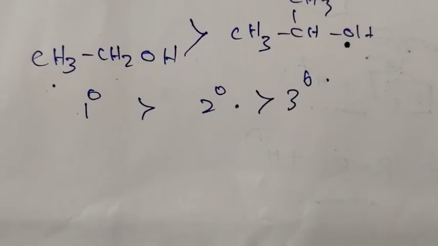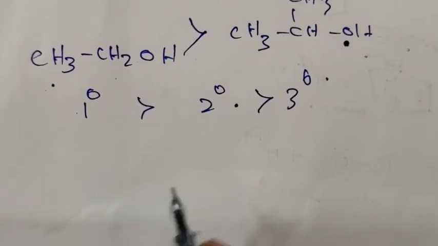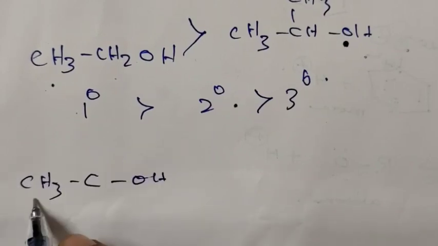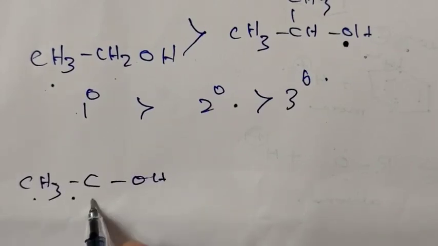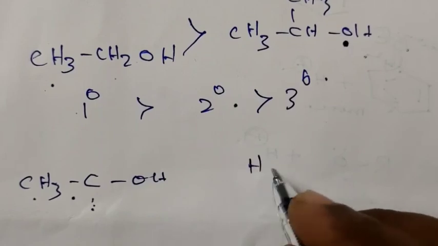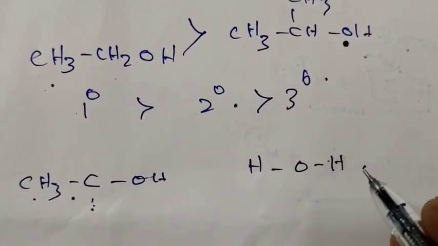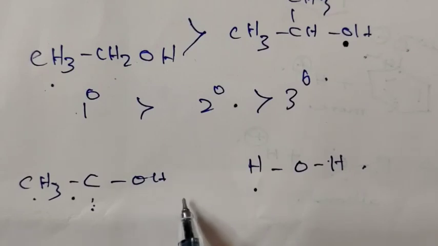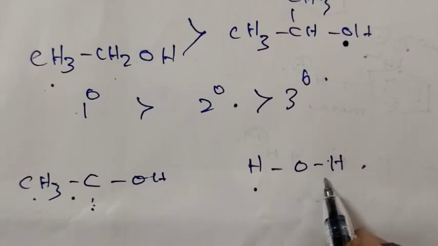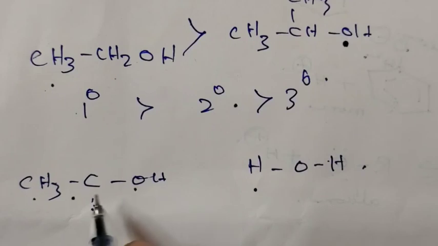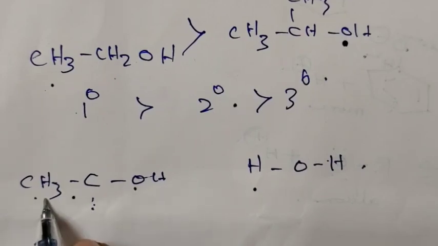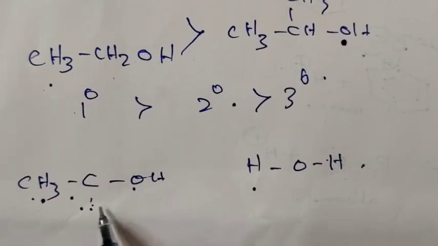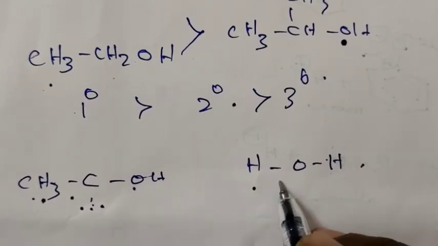Alcohols are weaker acids than water, because in alcohols the presence of an alkyl group decreases the acid strength. But if you look at water, HOH, there is no alkyl group, so the polarity has no problem. But here the polarity decreases because of the presence of an alkyl group. Hence, alcohols are weaker acids than water.